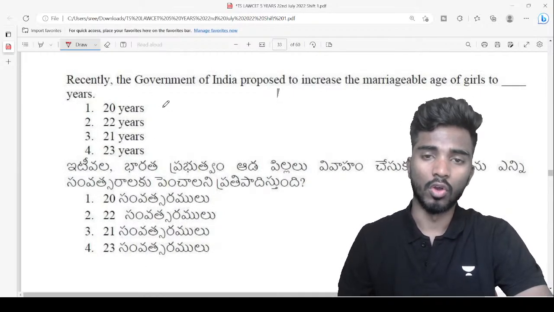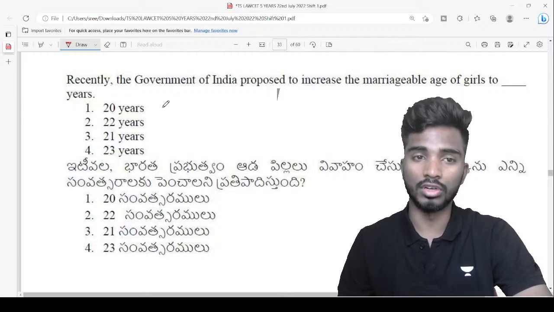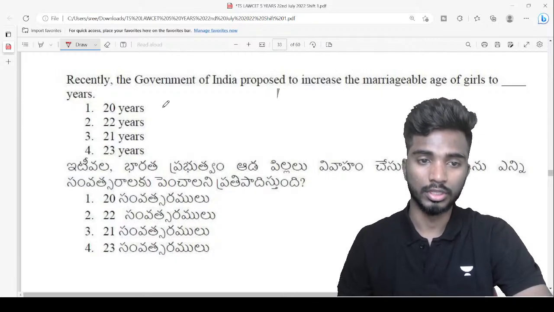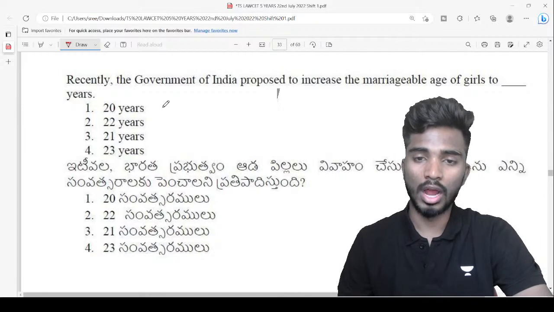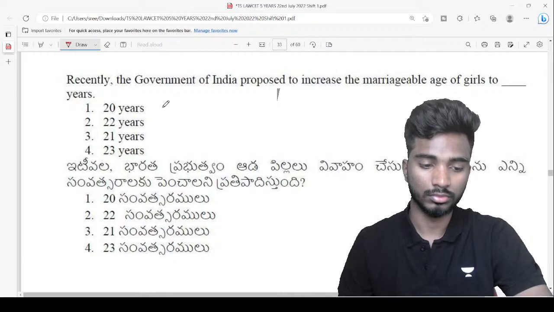Recently, Government of India proposed to increase the marriageable age of girls to how many years? Excellent, very good, Alpha, Madhavi, Nidhi, Nazia, Indira.